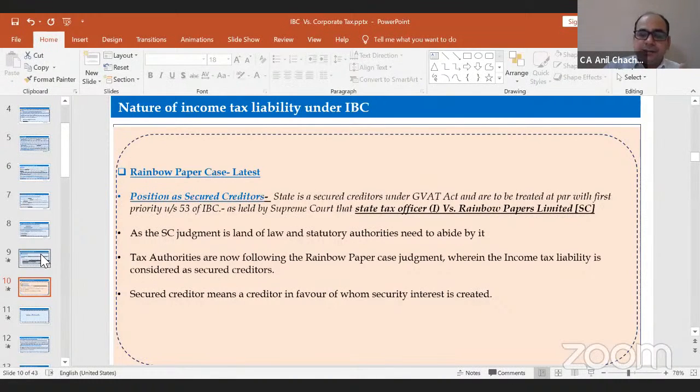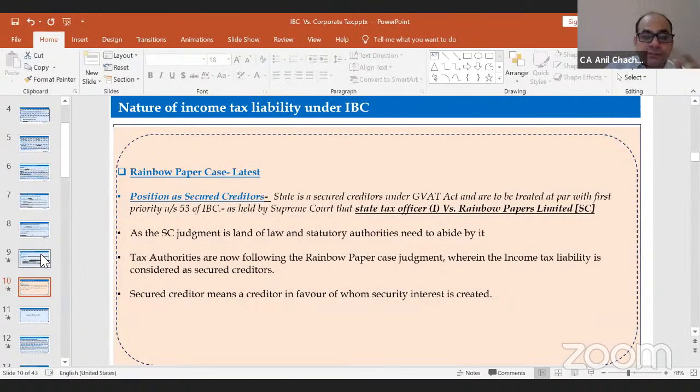In that case, the Supreme Court held that because the sales tax or VAT department has a security against the assessee, they have a priority over the other payments. So they will be treated as secured creditors rather than operational creditors.